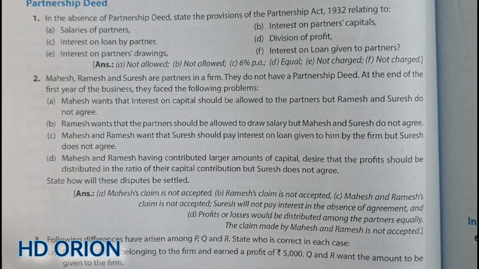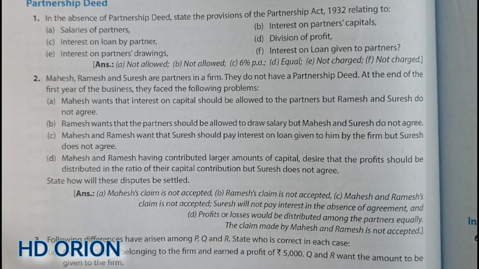But here one should understand that there is a difference in opinion among the partners. Some partners are expecting something and the rest of the partners are against it. So in this case, whenever we have to decide something, we have to see the majority. If all the partners are agreeing at a point, then it can be granted.